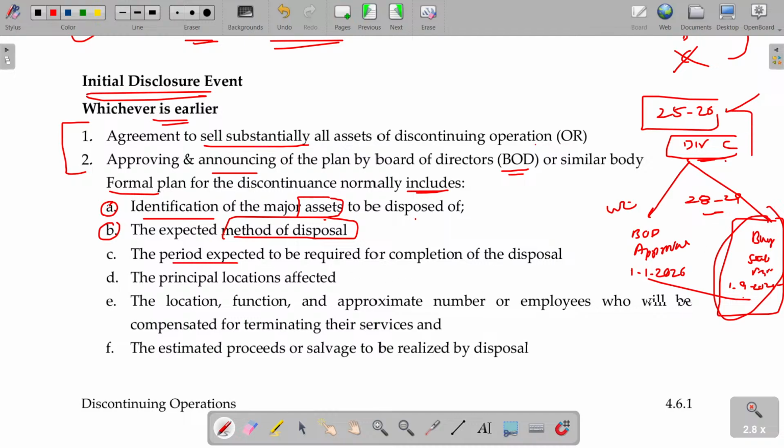So I told you, a few years, 3 years or 4 years. When you complete this, which location is affected, the location's function, the approximate number of employees terminated due to this, and the estimated proceeds or salvage value realized on disposal. All these details are going to be disclosed with respect to the discontinuing operation in the very first year.